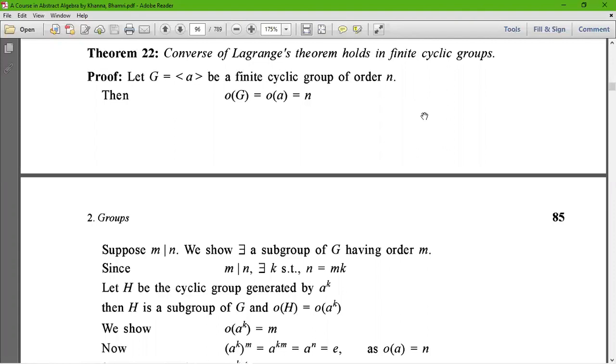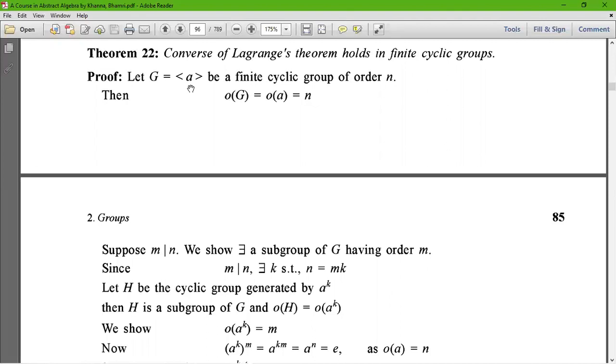For this, let G equals to generator a be a finite cyclic group of order n. Then order of G equals order of a equals n, because we already saw that the order of the generator is equal to the order of the finite cyclic group.